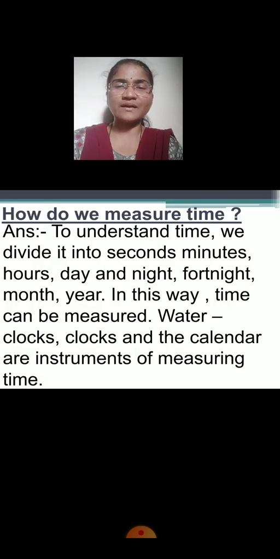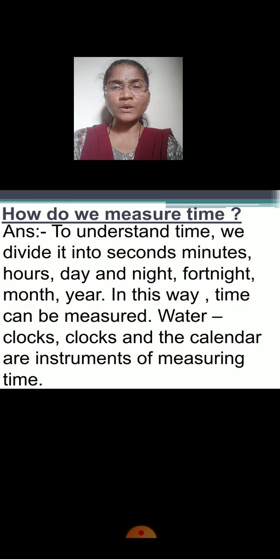How do we measure time? Okay, children, we have seen time as divided into three parts, but we further divide it into seconds, minutes, hours, day, night, fortnight, month, and year also. Okay, as you all know, 60 seconds is equal to a minute, and 60 minutes is equal to an hour. Okay, yes. Now, fortnight. What is fortnight?